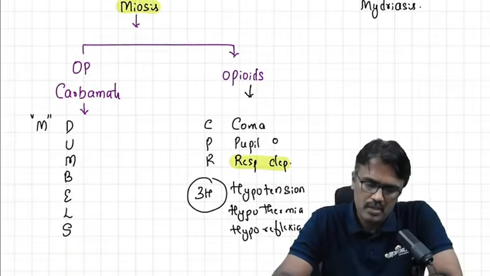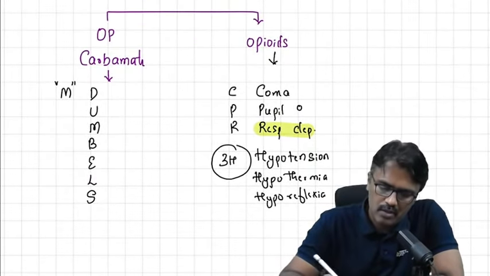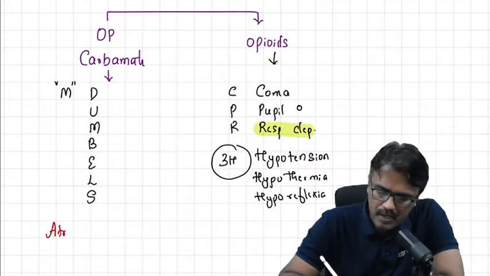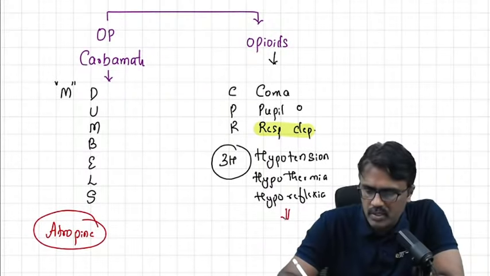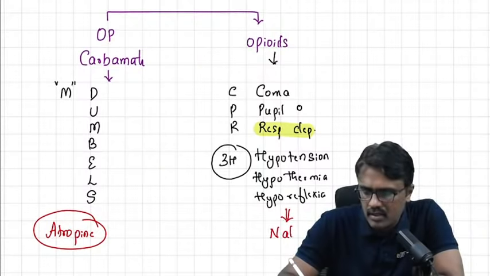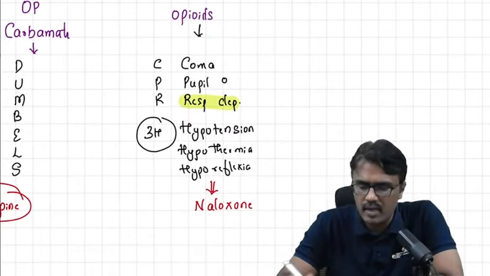Now, what is the treatment for OP poisoning? The antidote is atropine. What is the antidote for opioid poisoning? It is nothing but the drug naloxone. Naloxone is the antidote. We give it by IV.